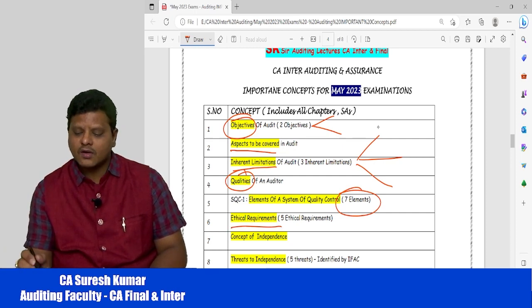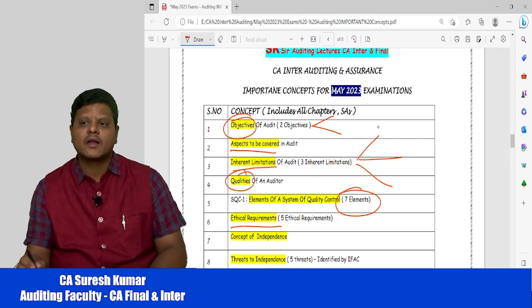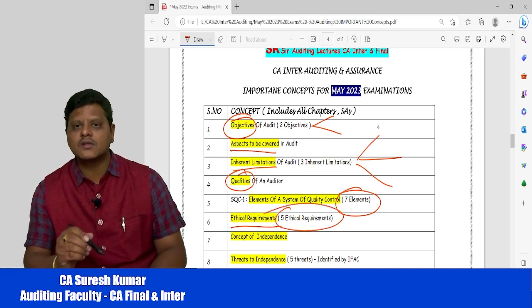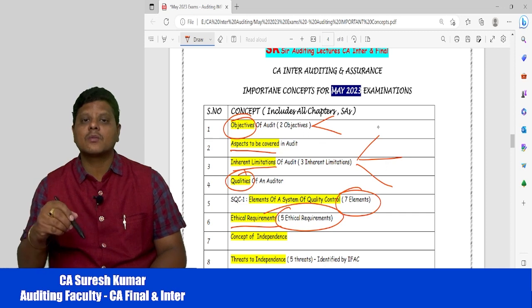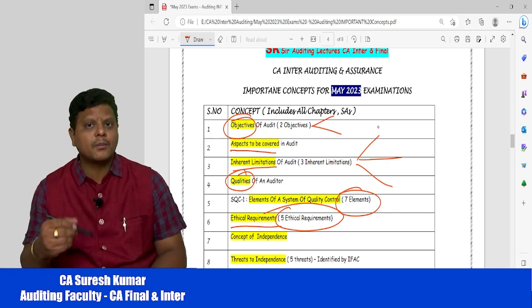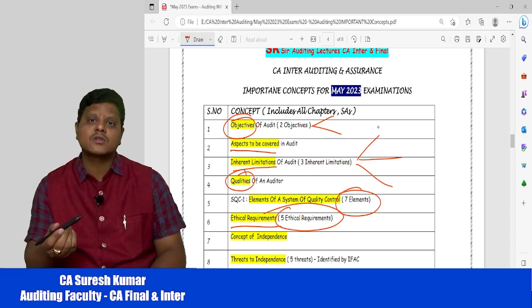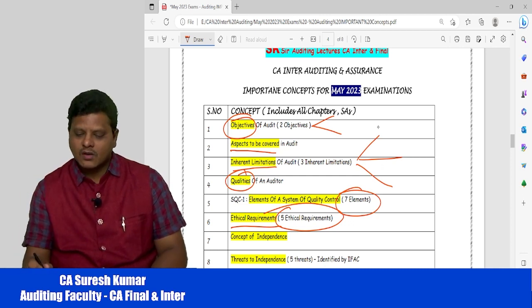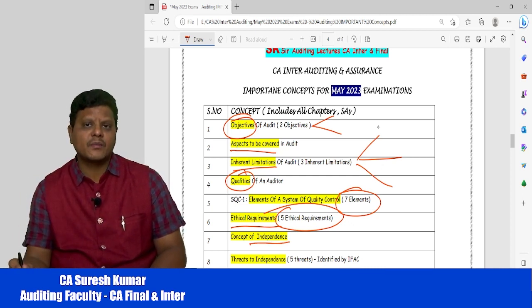Now the ethical requirements of a chartered accountant, like integrity and objectivity. You have 5 ethical requirements, so cover all 5. You may get individual questions, or the complete ethical requirements, or they may give a list of requirements and ask you to find what is not an ethical requirement in the list. Now the concept of independence. What is the independence of the auditor?